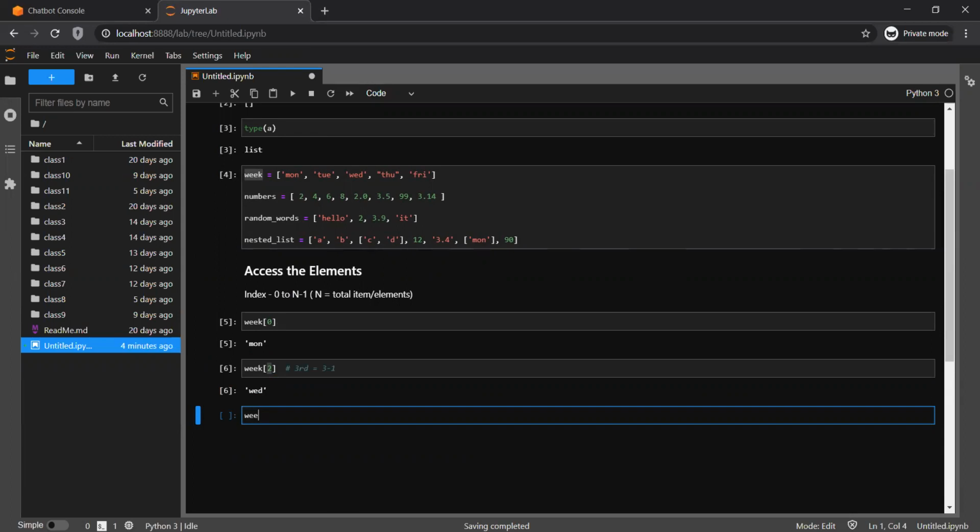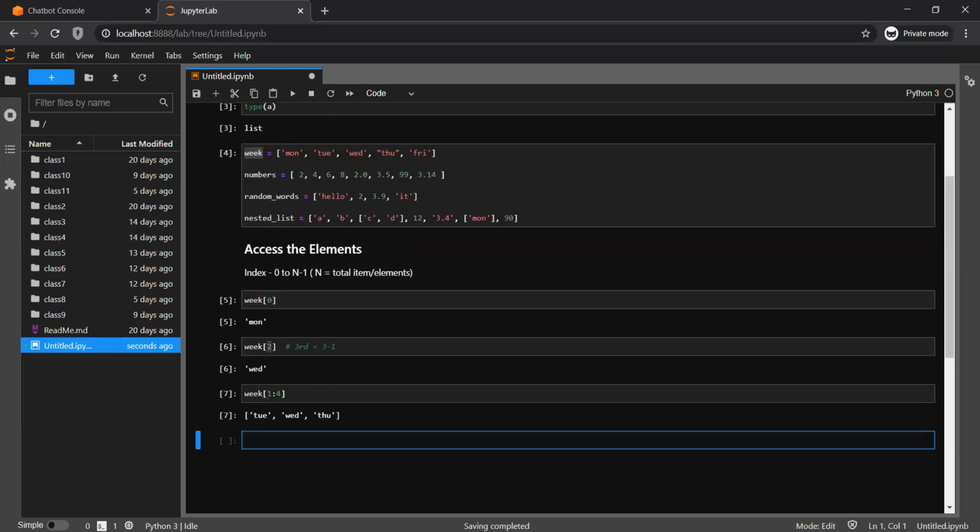If you remember the slicing, where we can slice via this, start from let's say 1 and go till suppose 4: Tuesday, Wednesday, Thursday. This slicing and dicing is the same as a string. So whatever you have learned in the string section, how you can reverse.